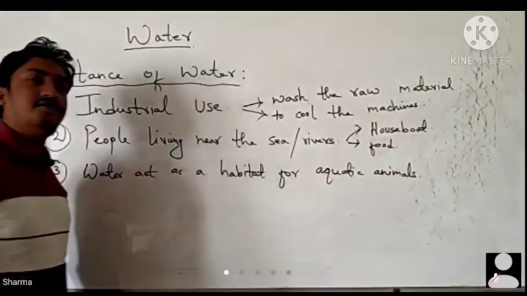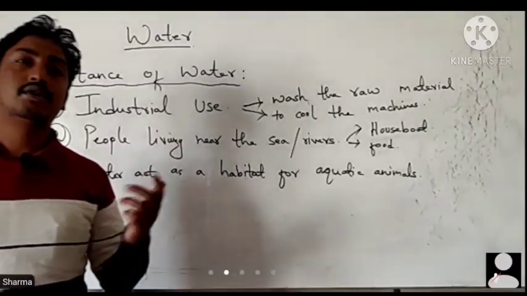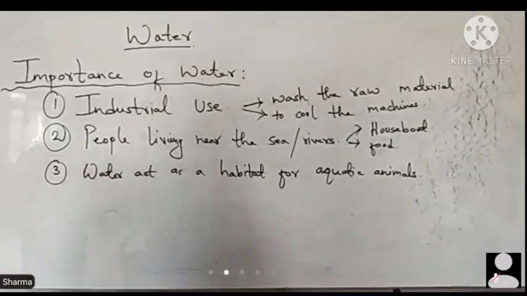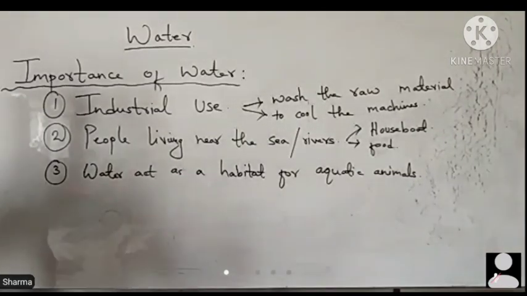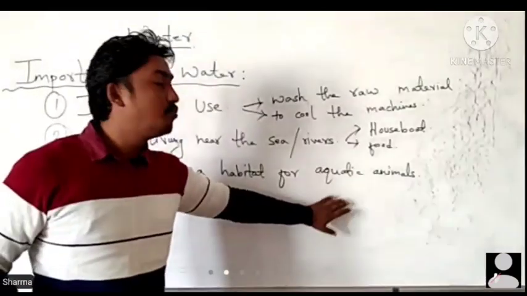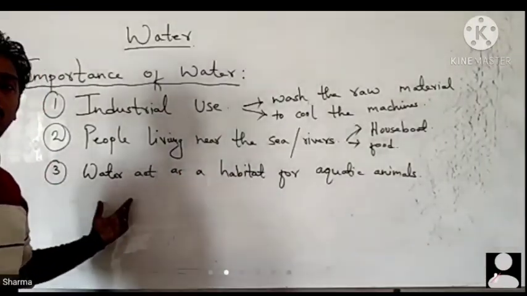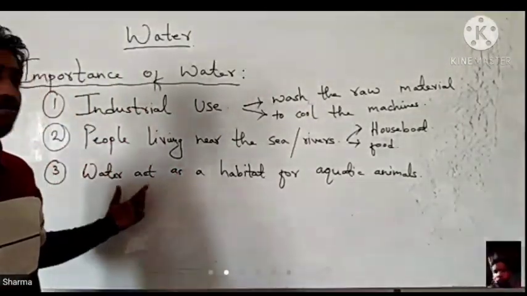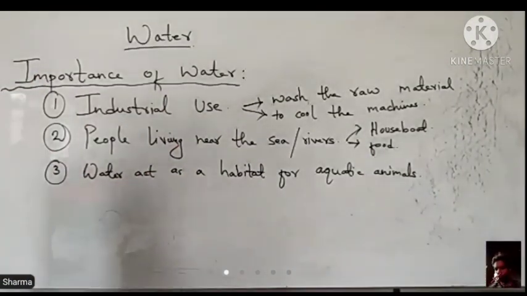Mostly animals or humans live on land, so all the essential requirements, the food and the shelter, they get from land. But aquatic animals mostly depend on water, and their habitat is in water only. They get their food and live there only. So for aquatic animals water is very important.